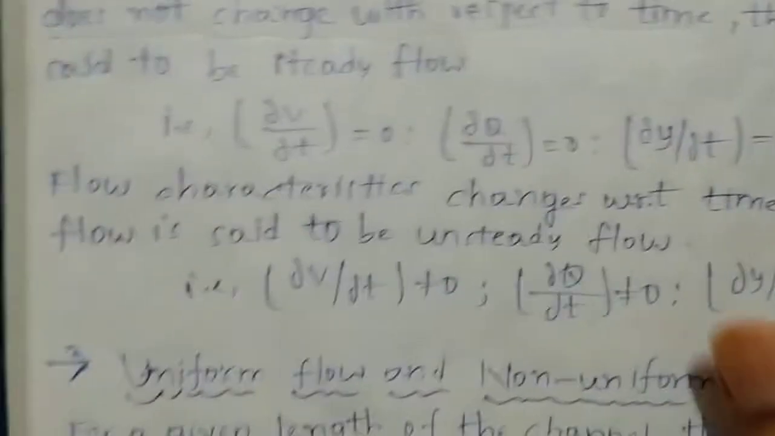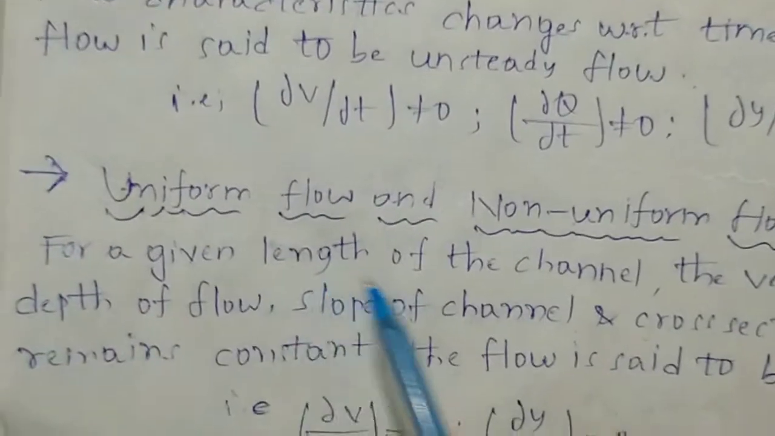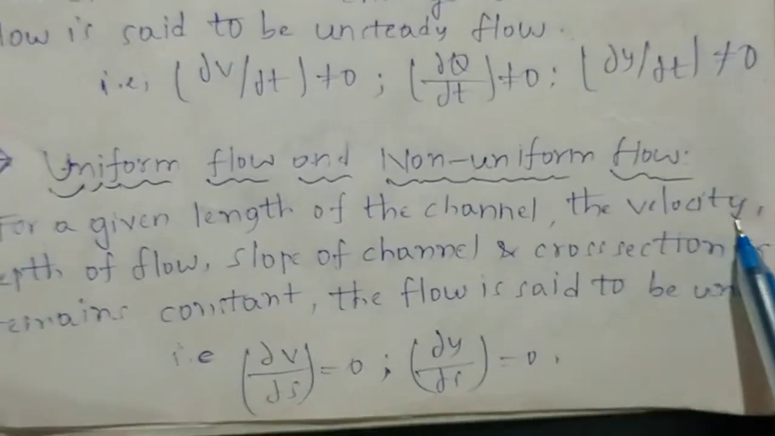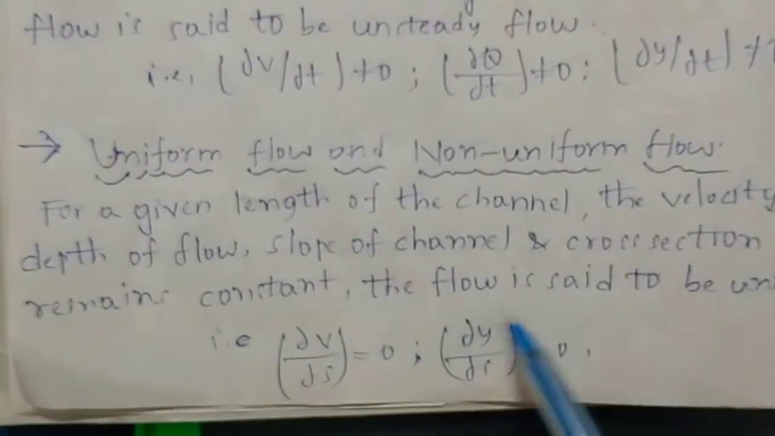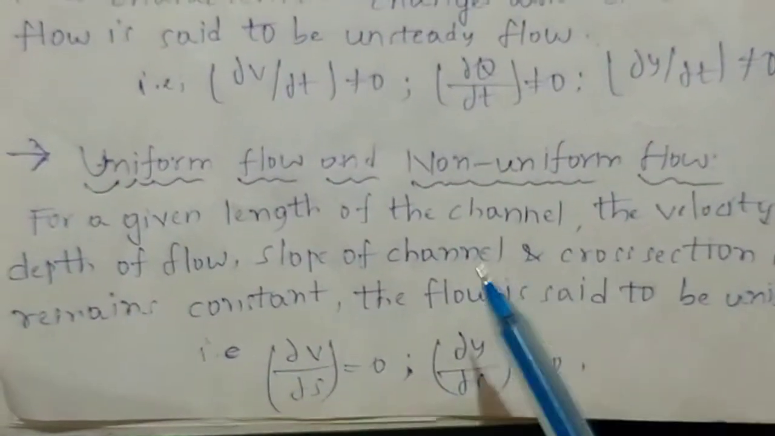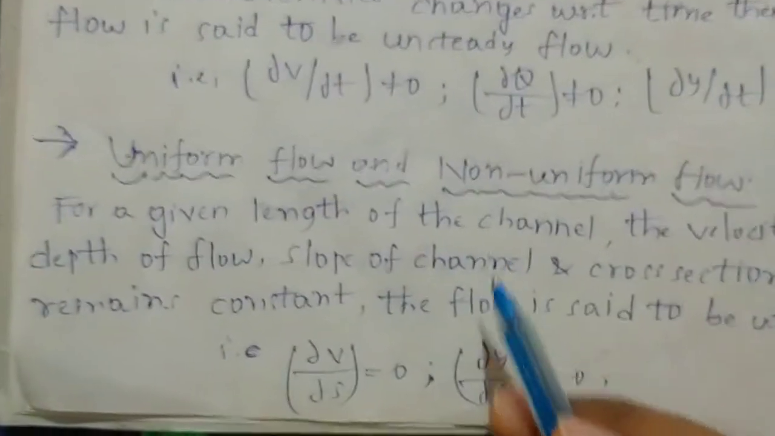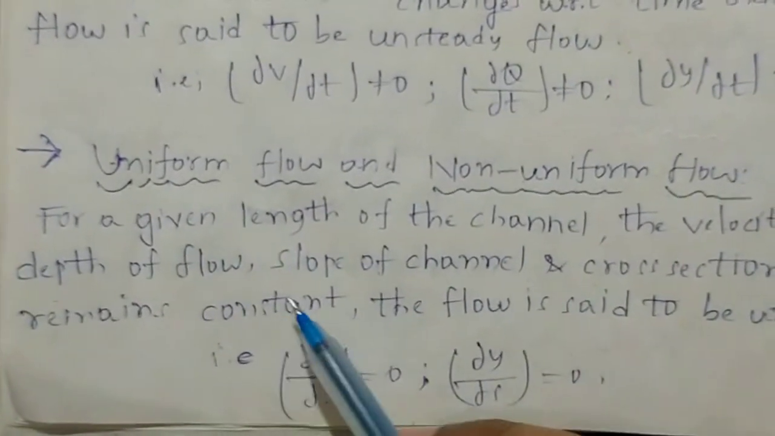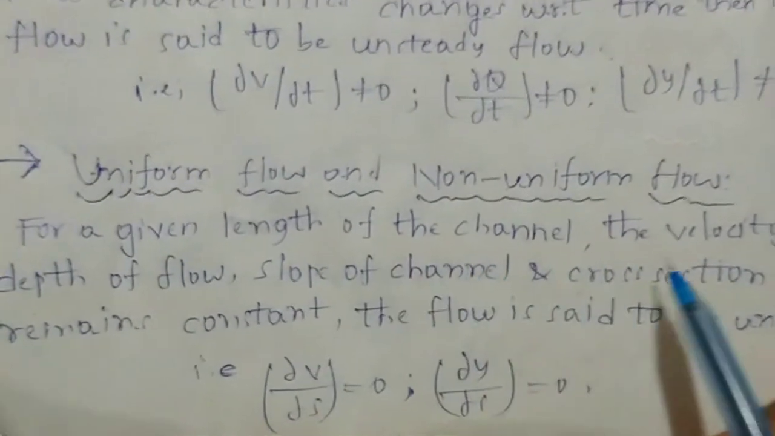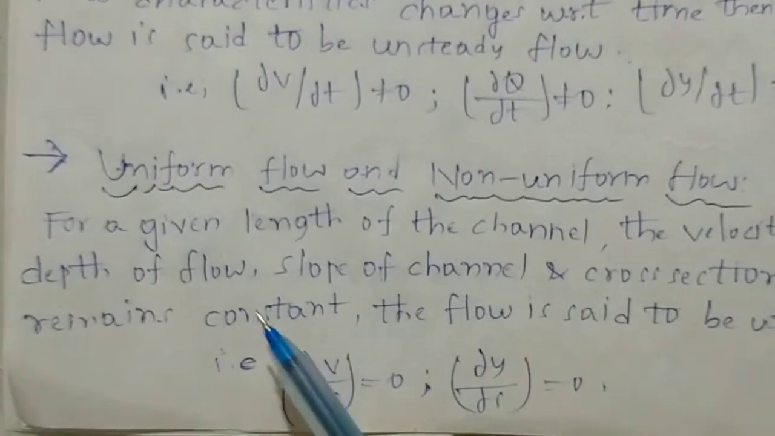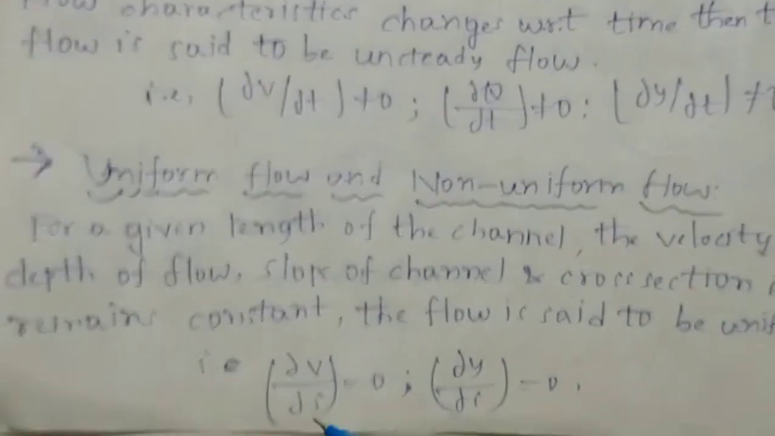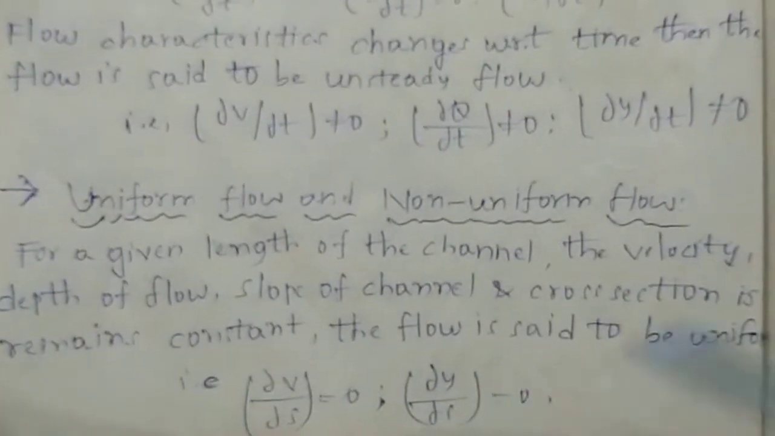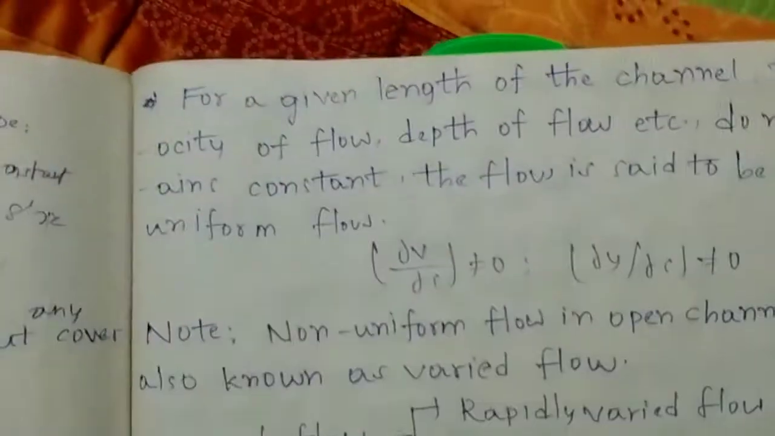Once again, uniform flow. For a given length of the channel, the velocity, depth of the flow, slope of the channel, and cross section remain constant. The flow is said to be uniform. That means with respect to the length or space, these remain constant. Flow characteristics such as velocity, depth of the flow, slope of the channel remain constant along the length. So this type of flow is known as uniform flow. And next one is non-uniform flow. Non-uniform flow is quite opposite to the uniform flow.